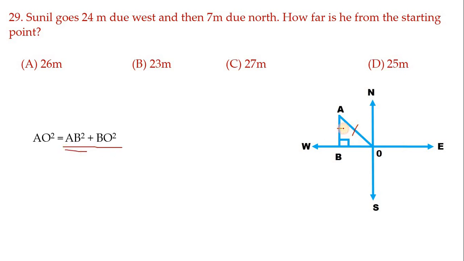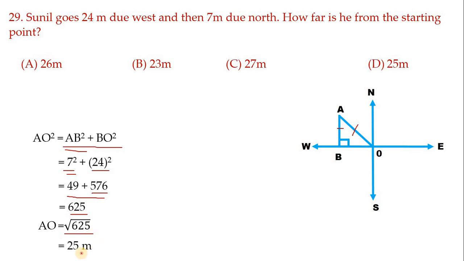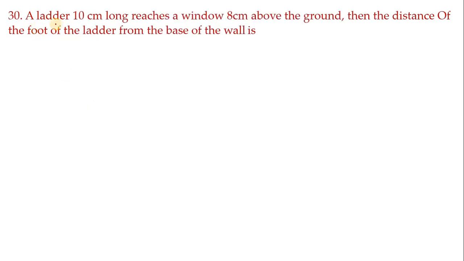AB means this 7 square, BO is 24 square. So 7 square means 49, 24 square means 576. 49 plus 576 is 625. Root 625 means we get 25 meter. So he is 25 meter away from the starting point. Hence the correct option is D. Next let us move on to another one, the last problem.